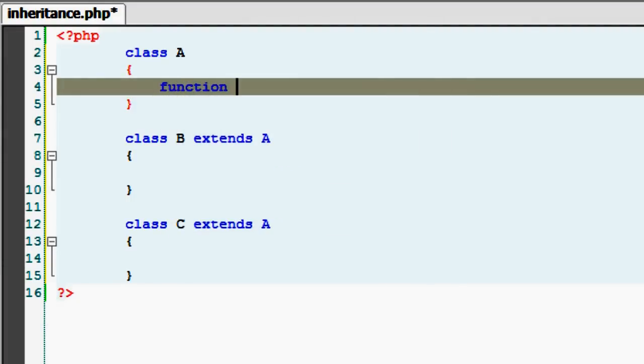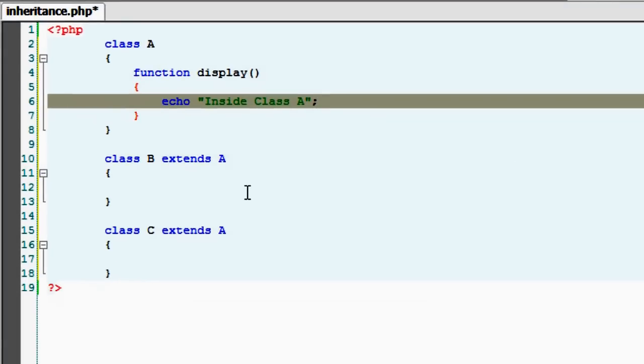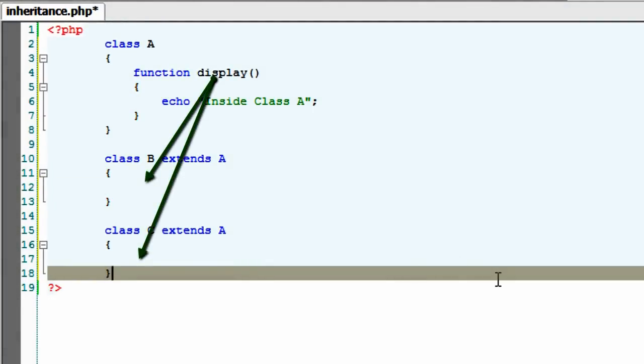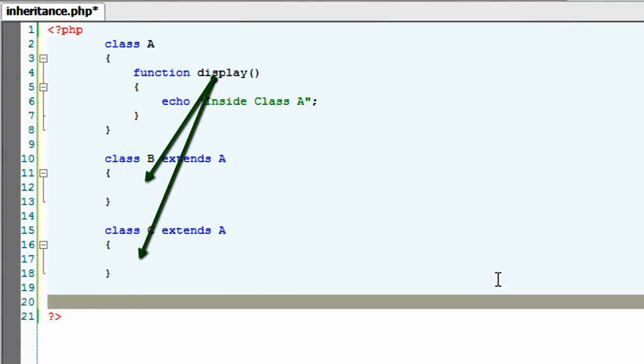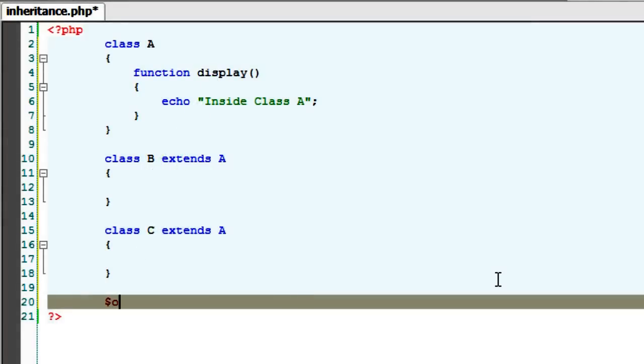To illustrate the point, I'll take a method called display inside the parent class, that is class A. Now since we have extended, that is inherited, class A to class B as well as class C, the display method should also be present inside class B and C as well, which we would demonstrate here.